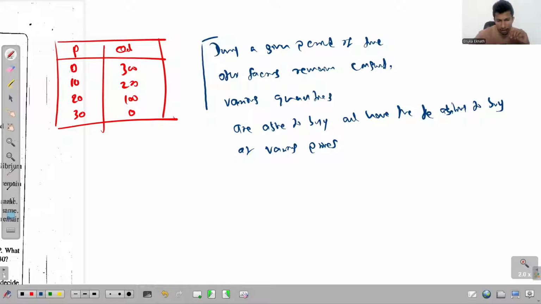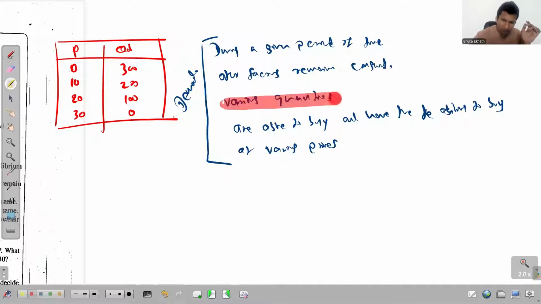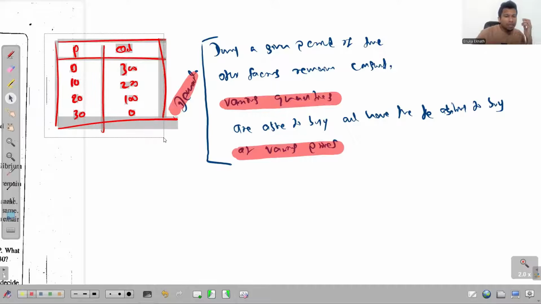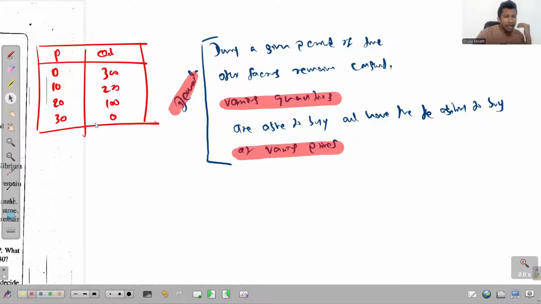So this entire thing is the definition of demand. So what's it once again? During a given period of time when other factors remain constant, the most important part, various quantities that the consumers are able to buy and have the ability to buy at various prices we recognize as demand, right? So if I ask the question, what does this entire table represent to you? The entire table represents demand.